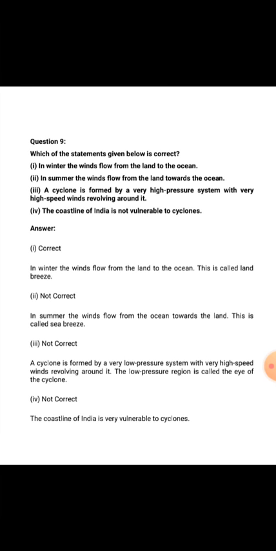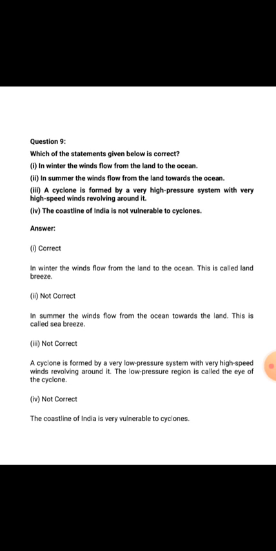And question number 9, which of the statements given below is correct? In winter the winds flow from the land to the ocean. So this is a correct statement. In winter the wind flows from the land to the ocean. This is called a land breeze. In summer winds flow from the land towards the ocean. So this is not correct, because in summer the wind flows from the ocean towards the land. This is a sea breeze.